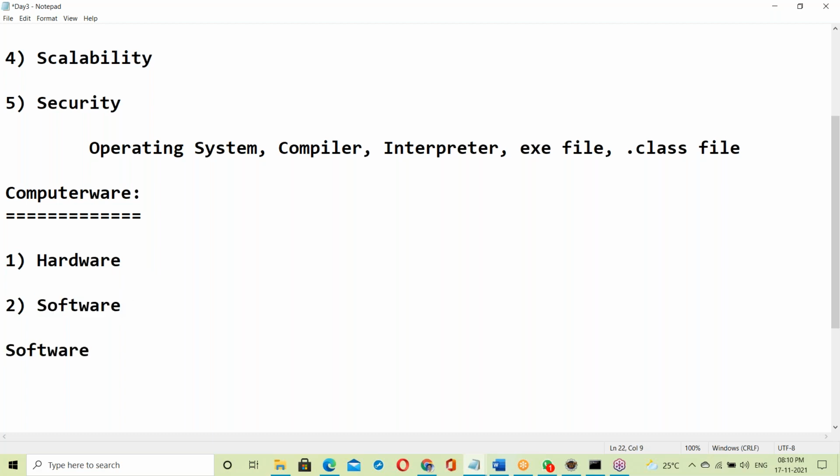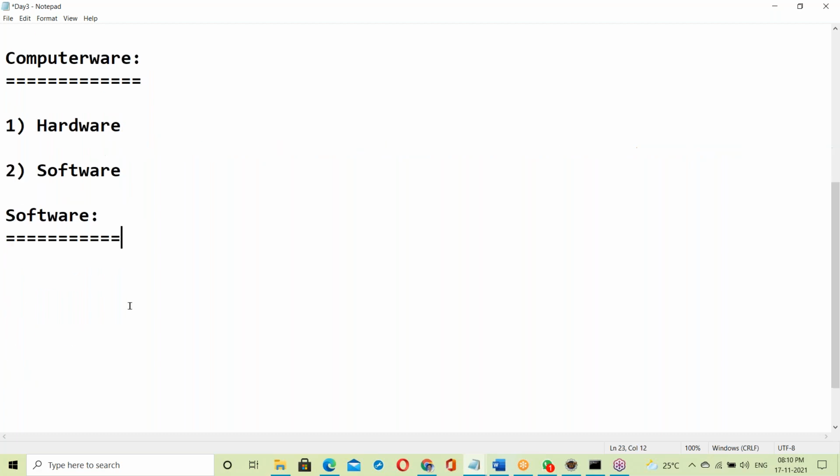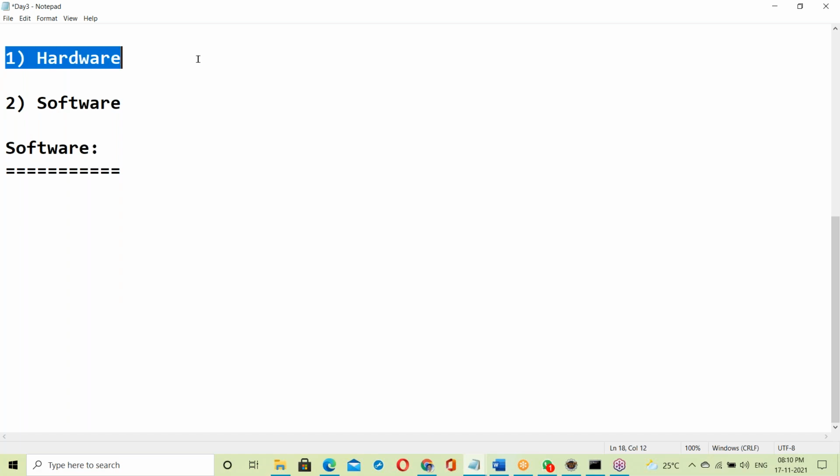So let us start with software. What is software? We are software engineers, not hardware engineers, so hardware is not required for us. Leave the hardware. Let us start with software.